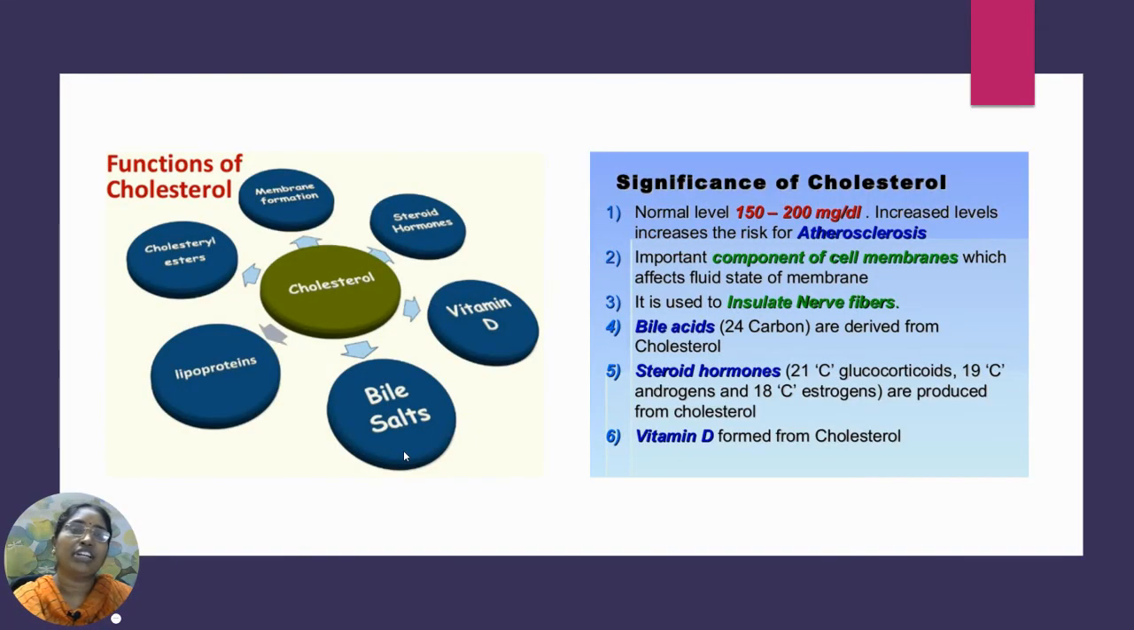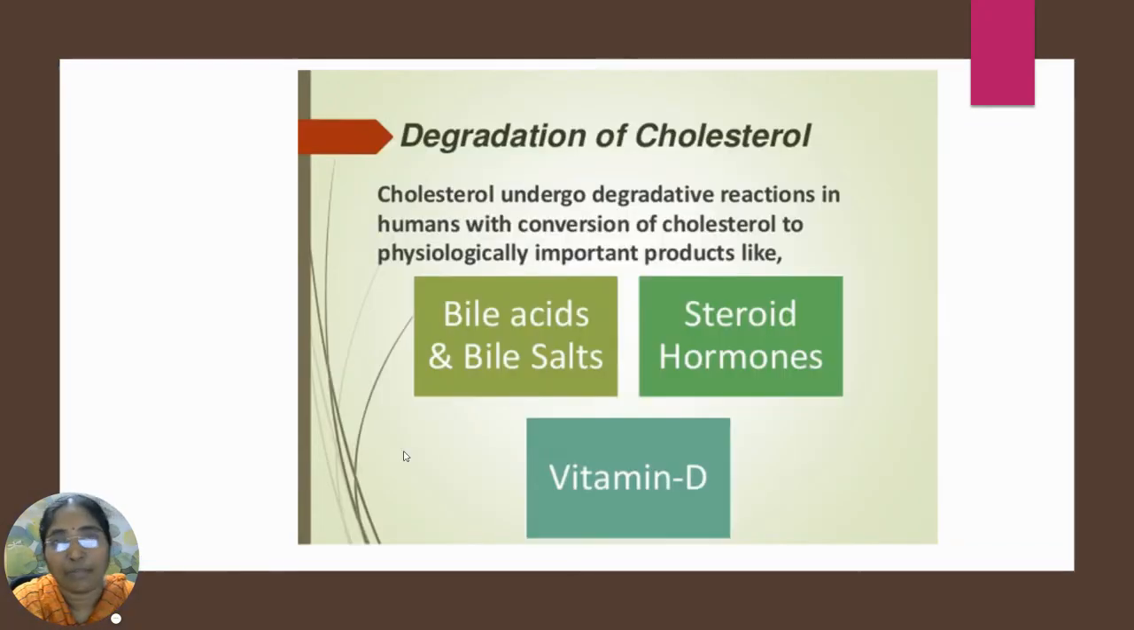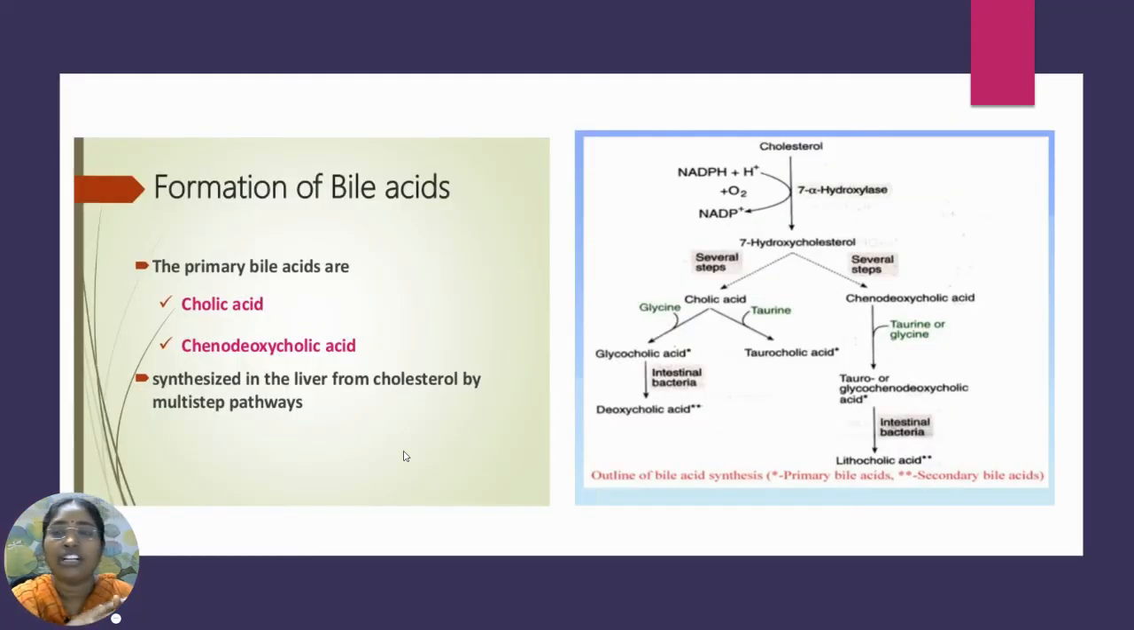Coming to the significance of cholesterol, it has various significant roles, like being a component of the cell membrane, insulin, and the nerve fibers, and the synthesis of bile acids, steroid hormones, and vitamin D can take place. Coming to the conversion of cholesterol into various important compounds like the bile acids and bile salts, the steroid hormones, and vitamin D. The first one is the formation of bile acids and bile salts.